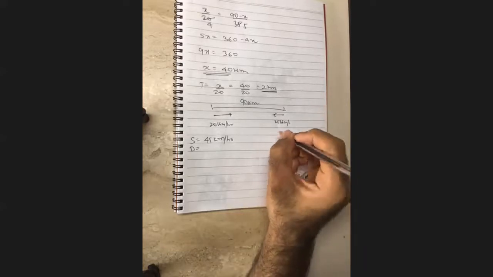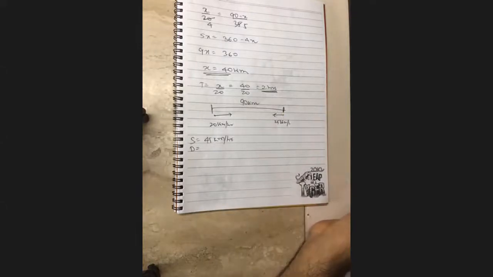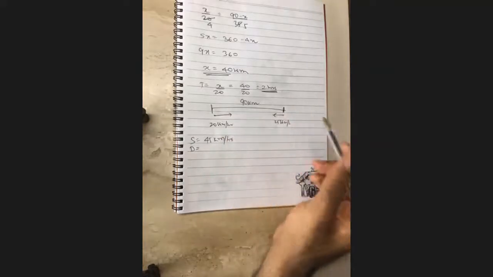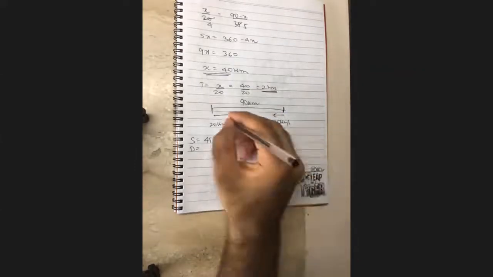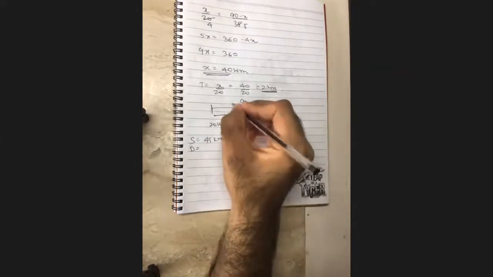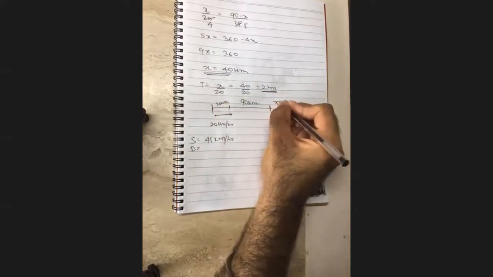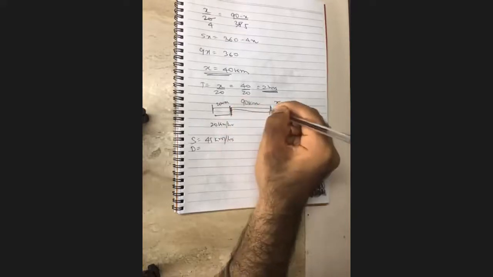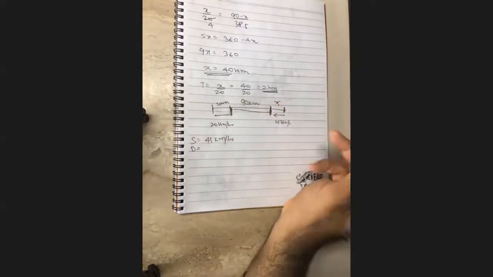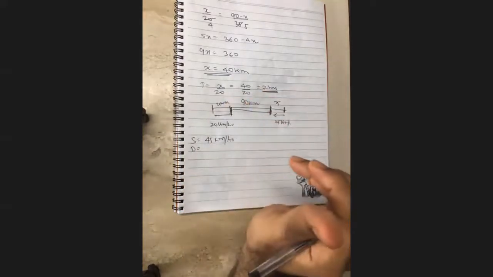Now imagine this train is moving at 20 kilometers per hour. We need to find out how quickly the distance between these trains is reducing. Earlier it was 90 kilometers. After 1 hour, this train travels how much? 20 kilometers. This train travels how much? 25. How much is the distance reduced now? 45. In 1 hour, how much has it reduced?